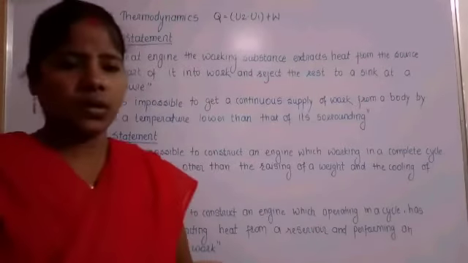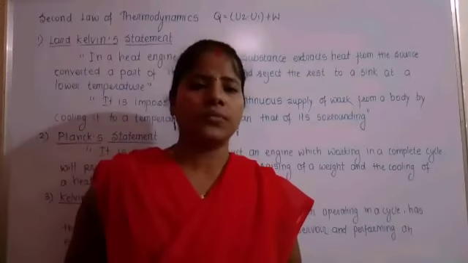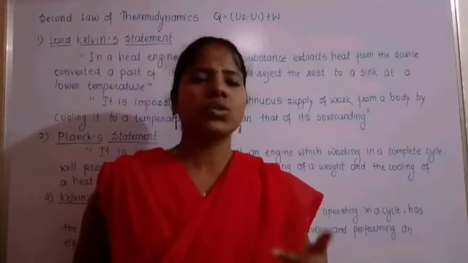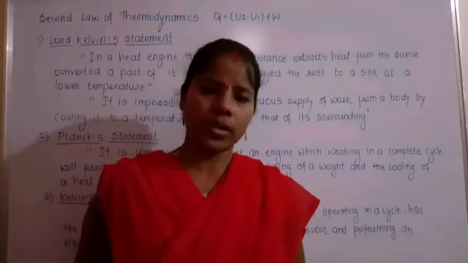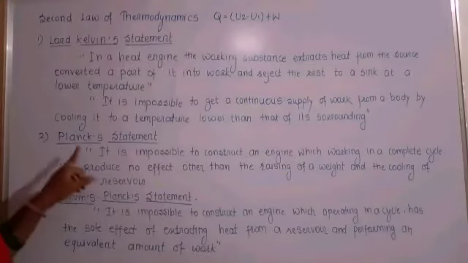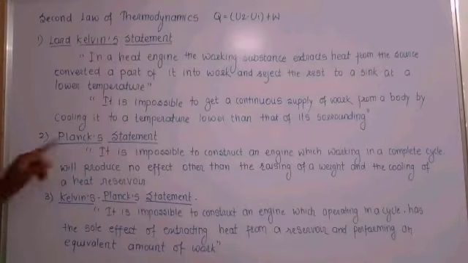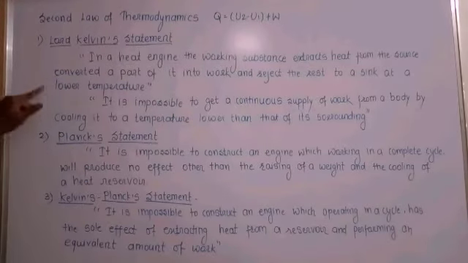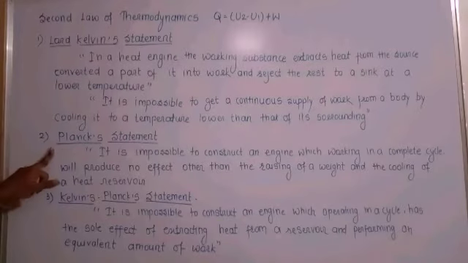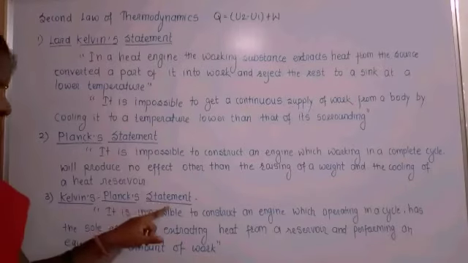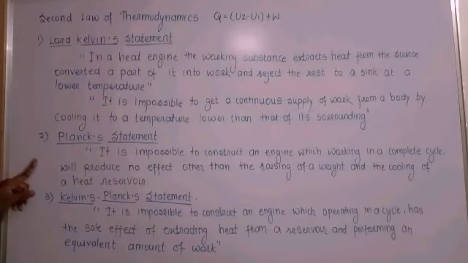For example, the heat reservoir is a source. The source is maintained at a higher temperature, and then after the work continues, the source is at a lower temperature. That means there is a cooling of the heat reservoir. So this is the second, Planck's statement. Then the next statement is the Kelvin-Planck statement: by joining Lord Kelvin's statement and Planck's statement, there is an evolution of the third statement. This is the joining of these two statements.